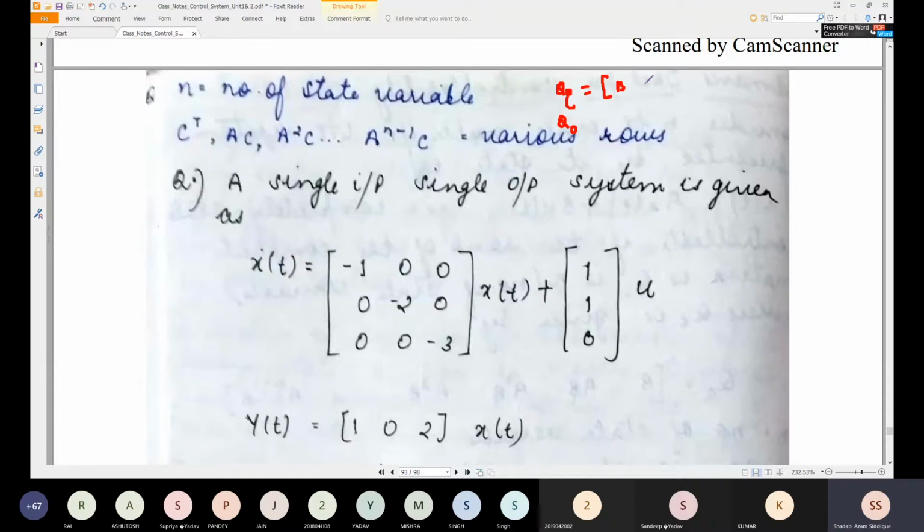Controllability was B, AB, A square B, and then dot dot dot, A to the power n minus 1 into B. That was the matrix for controllability, and the observability matrix was C, CA, CA square, dot dot, CA to the power n minus 1. I was supposed to check the rank of the matrix. If the rank of QC is equal to n, then the system will be controllable, and if the rank of the matrix QO is equal to n, then the system is called observable.